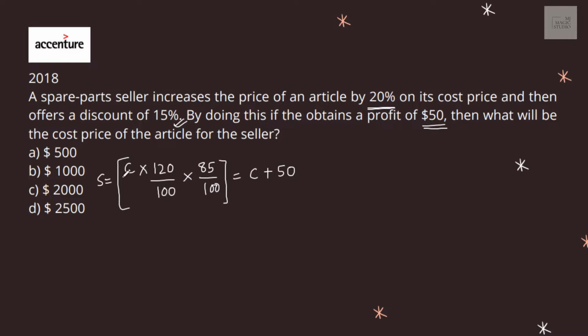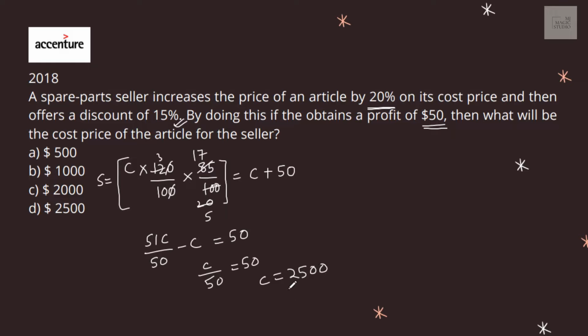We can solve this equation and find the value of C very easily. 17 into 3 is 51, so 51C by 50 minus C equals 50. That gives C by 50 equals 50, or C equals 50 into 50, that is 2500. 2500, that is in option D.